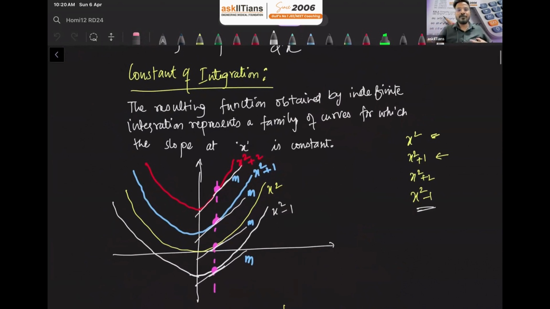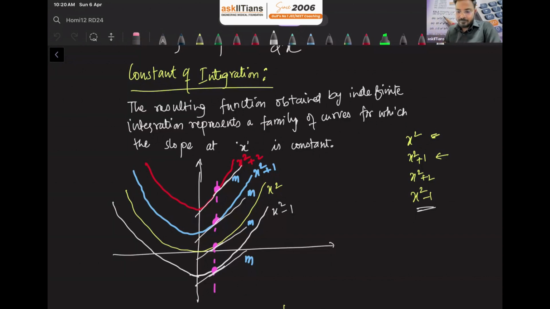Now you can write down this definition also. The resulting function obtained by indefinite integration represents a family of curves. Actually, when we are doing integration of 2x, it is x square plus c. Now x square plus c is representing a family of parabolas, because y equals x square is a parabola. Because there will be infinite answers, so infinite answers are representing a family of the same curve.